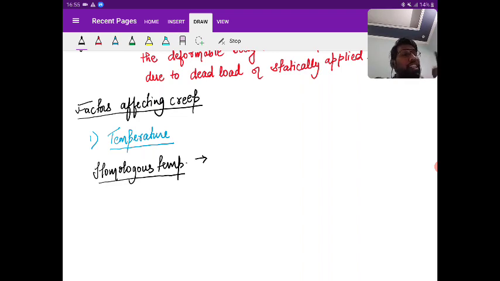After this temperature, if the temperature is increased further, the plastic deformation will be so much that we need to design for that creep. So I'm calling that intolerable creep. Homologous temperature is the temperature at which there is a transition for creep to be tolerable or intolerable.